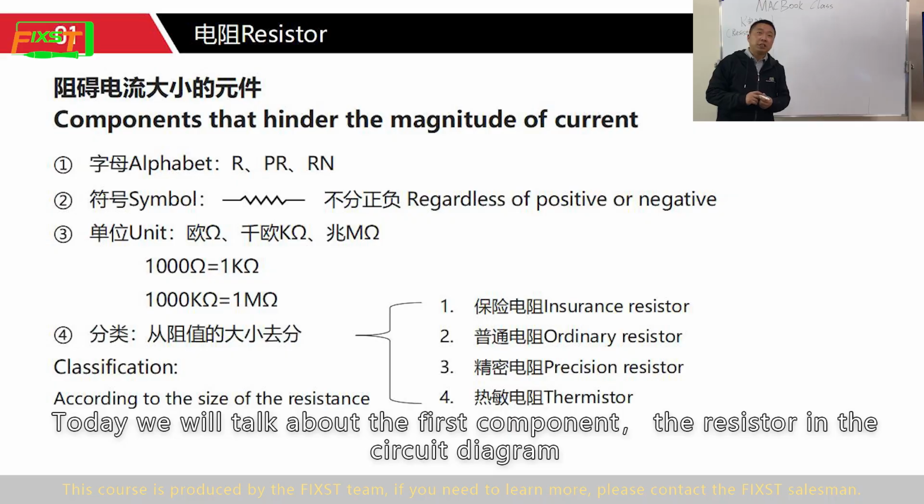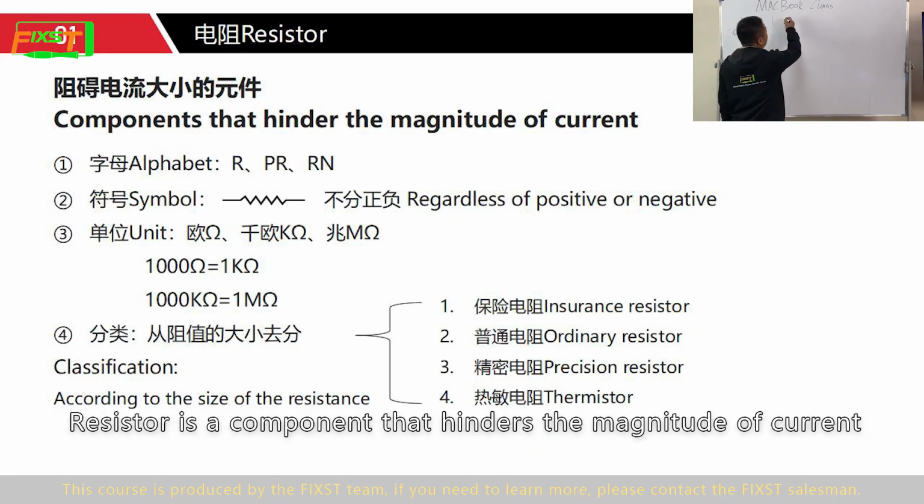Today we will talk about the first component, the resistor in the circuit diagram. A resistor is a component that hinders the magnitude of current.